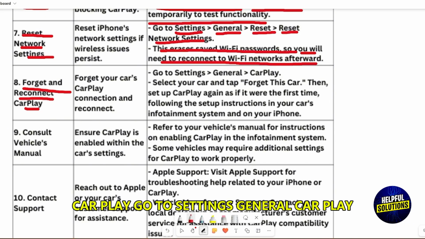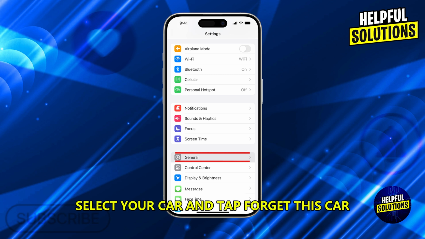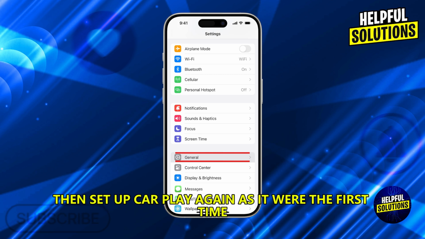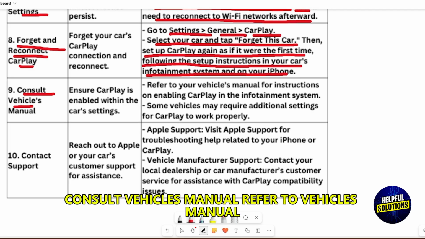Forget and reconnect CarPlay. Go to Settings, General, CarPlay. Select your car and tap Forget This Car. Then set up CarPlay again as if it were the first time, following the setup instructions in your car's infotainment system and on your phone.